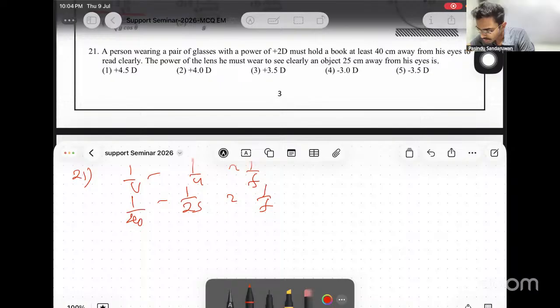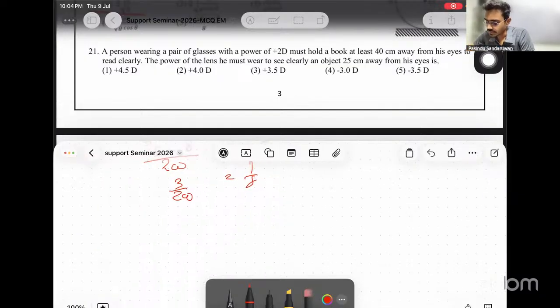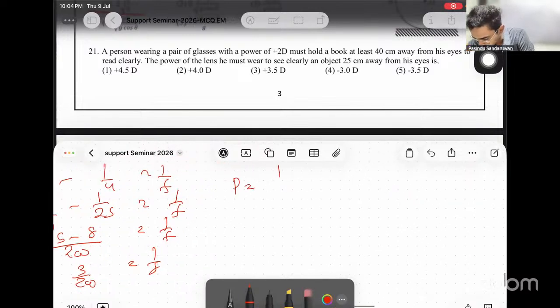This common denominator is going to be 200, no? 200, 4 times 5 and 25 times 8, equals 1 over f. This is 3 over 200 equals 1 over f, right? Which means now we need power. Power is 1 over f, right? Then power is 1 over f, and 1 over f is 3 over 200.